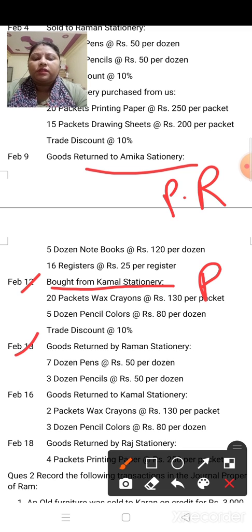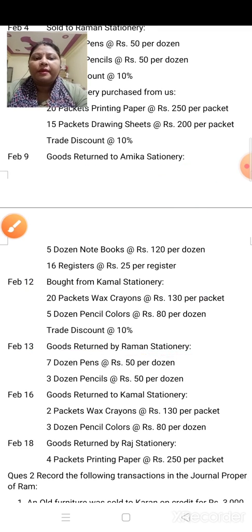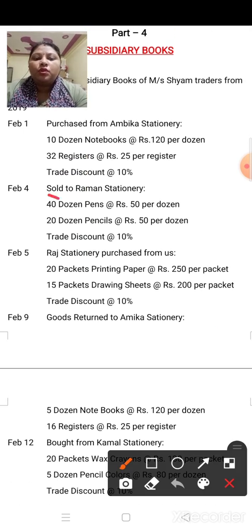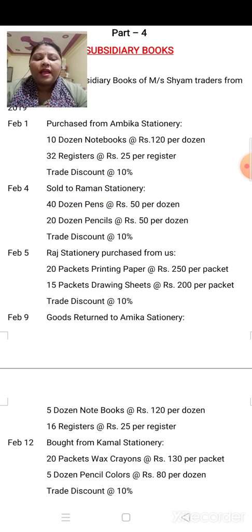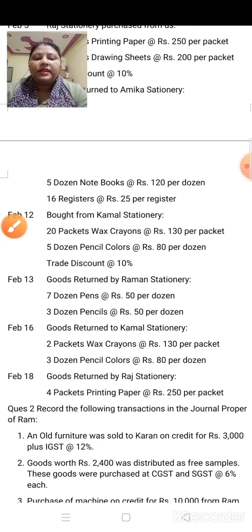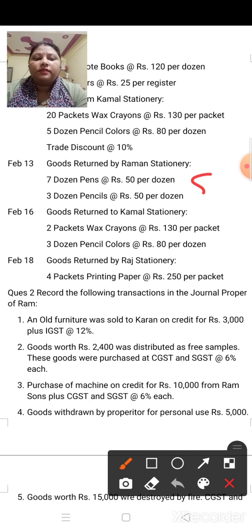Next is Feb 13. Goods returned by Raman Stationery. Now you have to see whether from Raman Stationery you have sold or purchased. Okay. This you have to see. So goods returned by Raman Stationery. See, sold to. It means you have to make sales return.